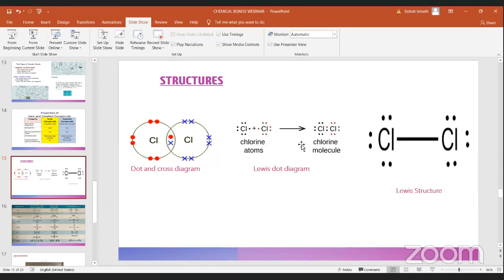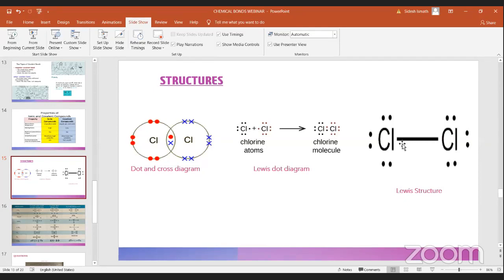But Lewis dot diagrams are only with dots. This chlorine is drawn with dots and this one is also drawn with dots. They have used different colors to make it clear for everyone, but you can use only dots to make this bond. So this is known as a Lewis dot diagram. In a Lewis structure, here you can see there is a line. This is the bond.